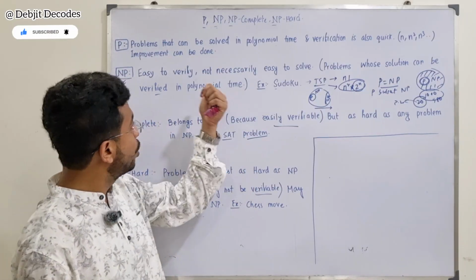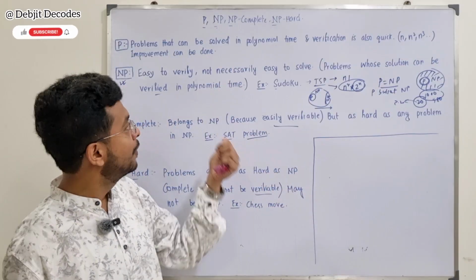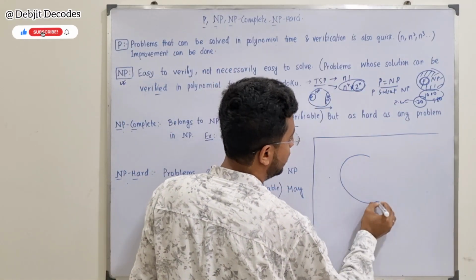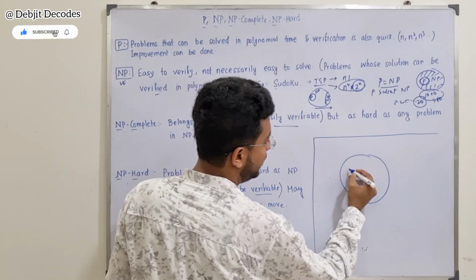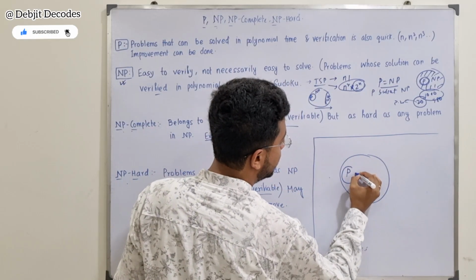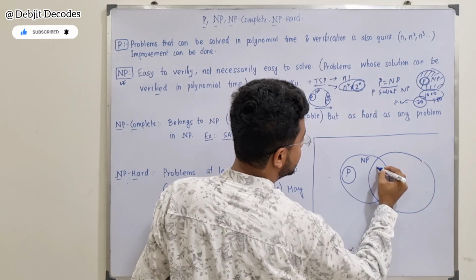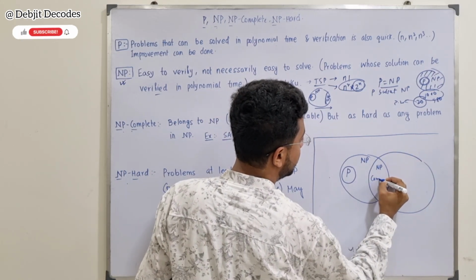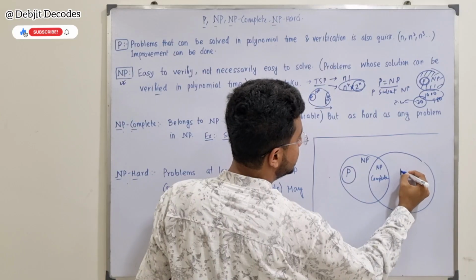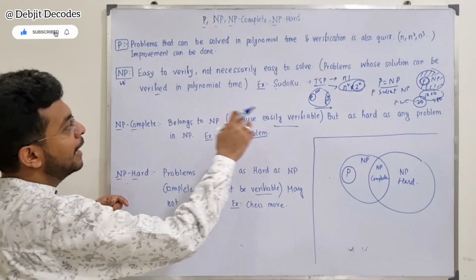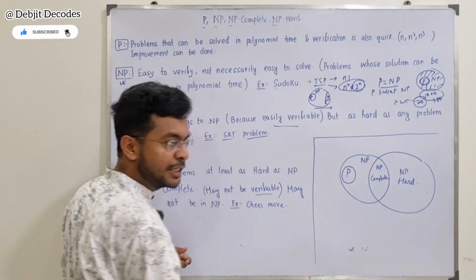Now, if you want to draw the entire Venn diagram of all these four, how should it look? I think it should look like this. This is P, this is NP, this is NP complete, and this is NP hard. Now, if you look at all the definitions, P is a subset of NP, satisfied.